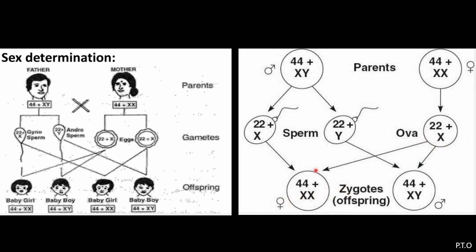Then here the zygote, when it forms, is 44 plus XX or 44 plus XY. If XX fusion is there, X from the male and X from the female, then it is a baby girl. Y from the male and X from the female, then it is a baby boy. So XX and XY, they are the sex chromosomes. So sex determination occurs in the early stage.